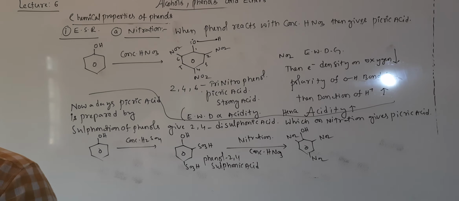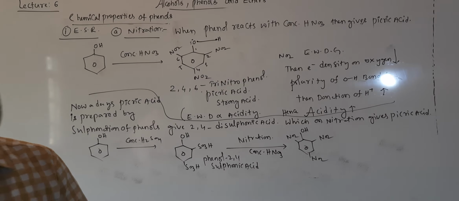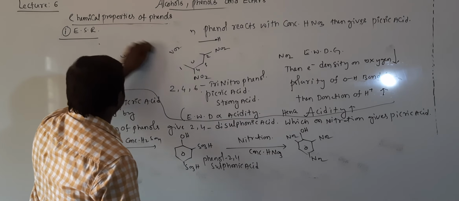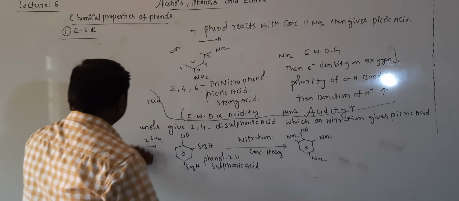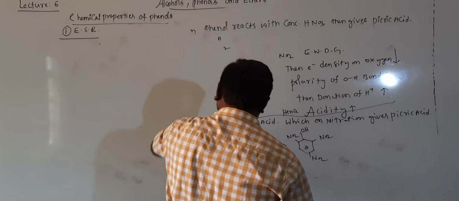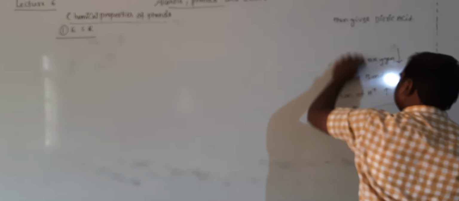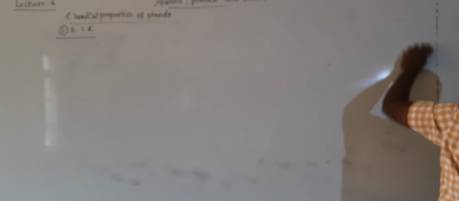Next one. After that, halogenation. In electrophilic substitution, the second one is halogenation.